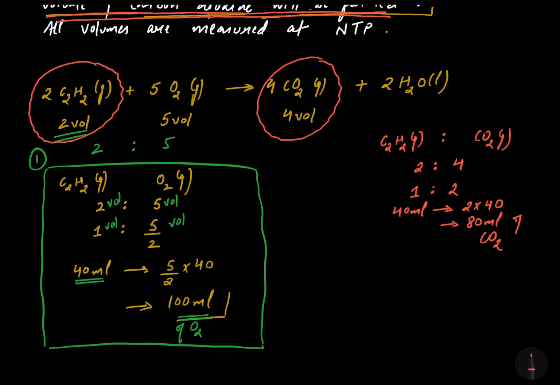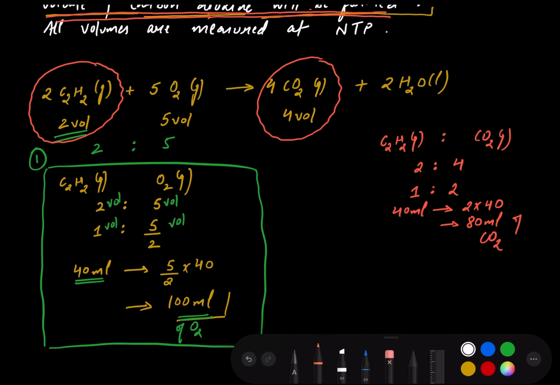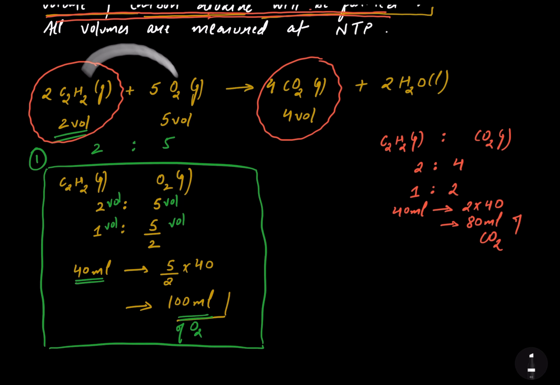So hopefully my students, you got the second part also. Here, in the first part, I have used the ratio of acetylene with oxygen. In the second part, I have used the ratio of acetylene with carbon dioxide.